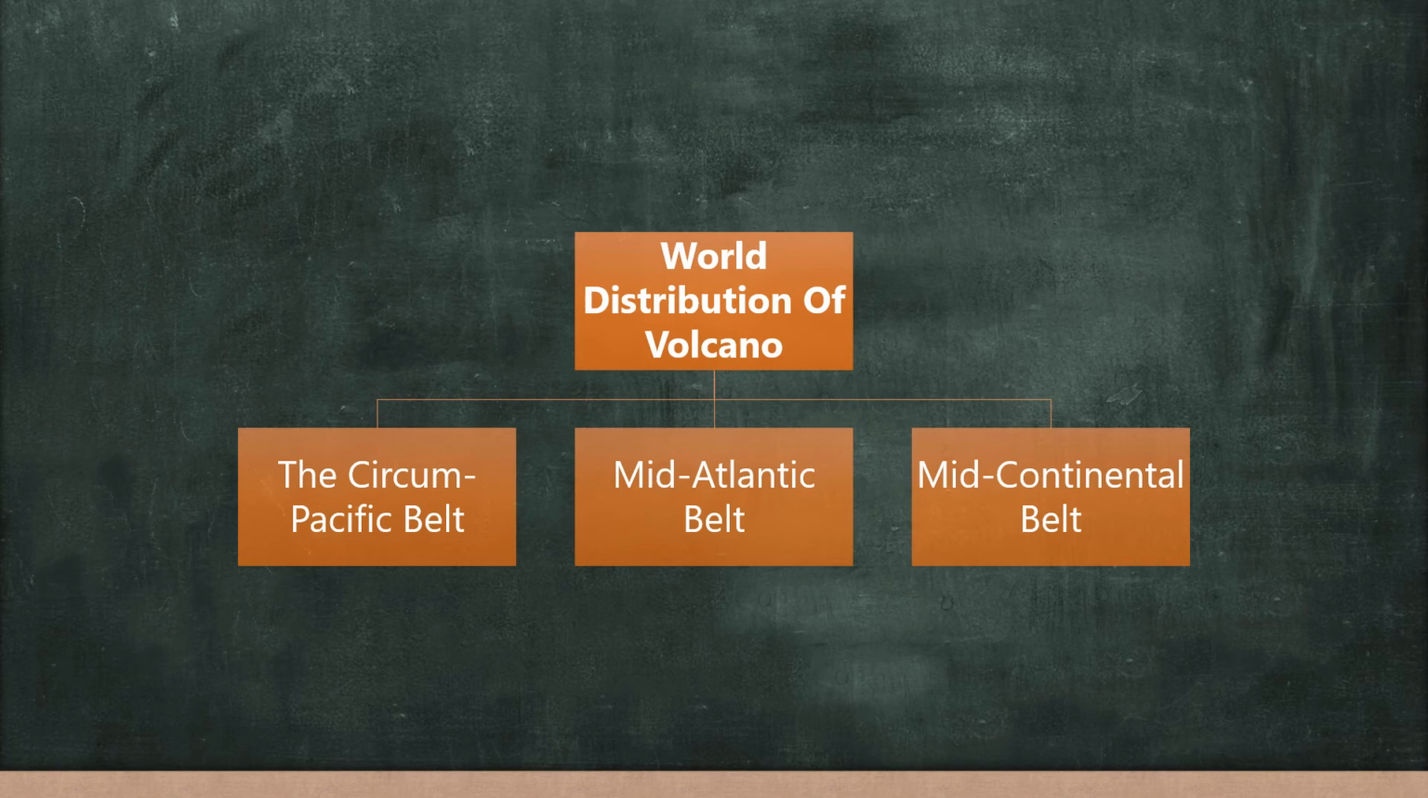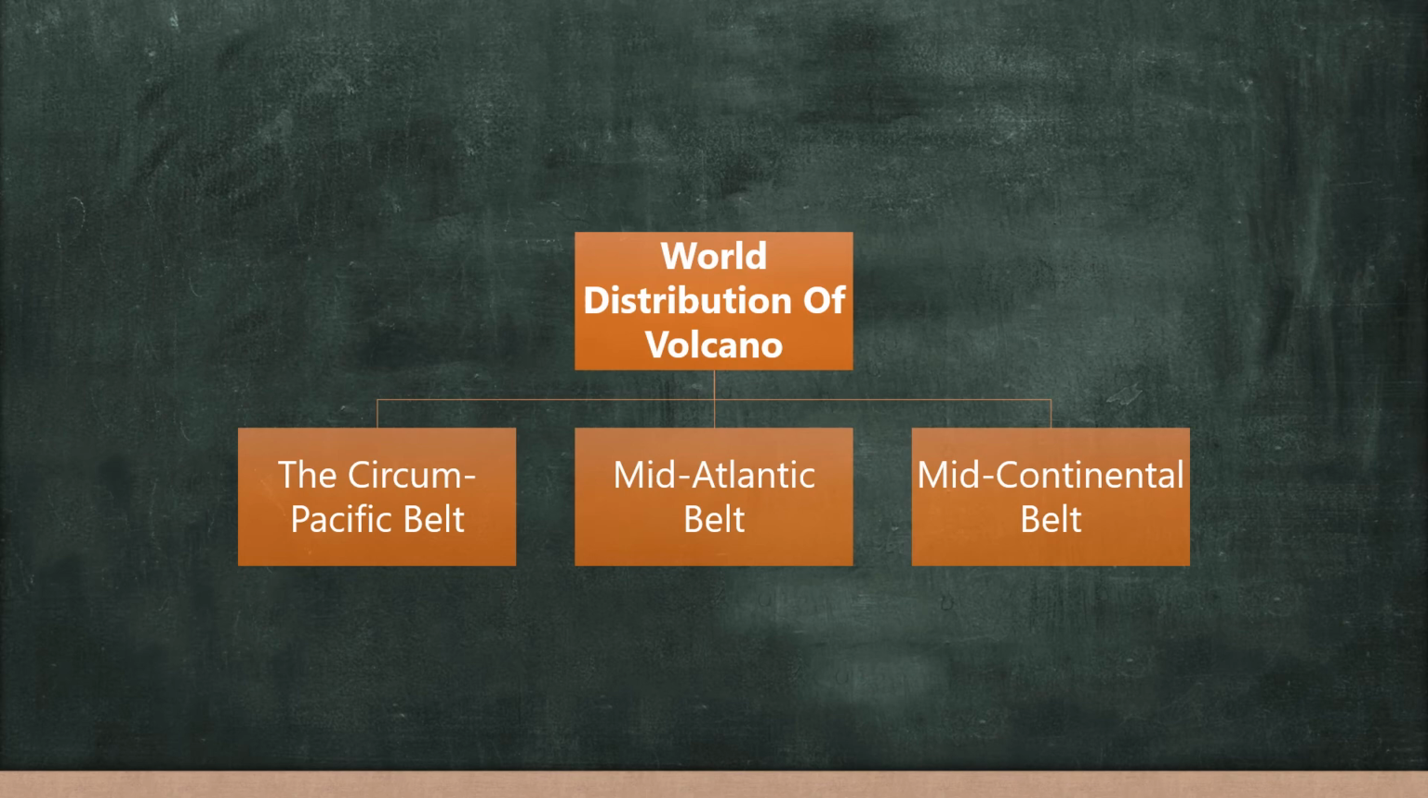The mid-continental belt includes volcanoes found mostly in the Himalayan-Alpine region. This belt stretches from the Mediterranean Sea toward the Great Himalayas. The active volcanoes in this belt include Mount Vesuvius, Mount Etna, and Mount Stromboli.